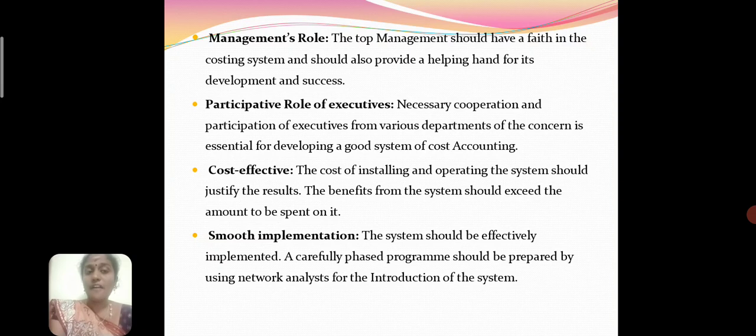And cost effective: the installation and operation of the costing system should justify the result of the costing in the concern. For example, in the company we have how many items to be produced, what are the prices to be fixed. It is useful for preparing the cost sheet, without exceeding the amount spent on it.